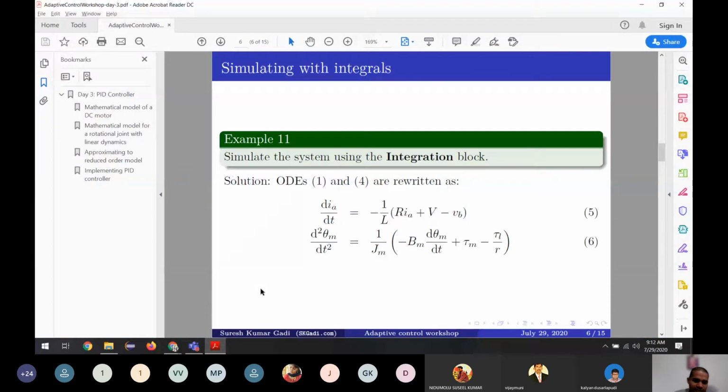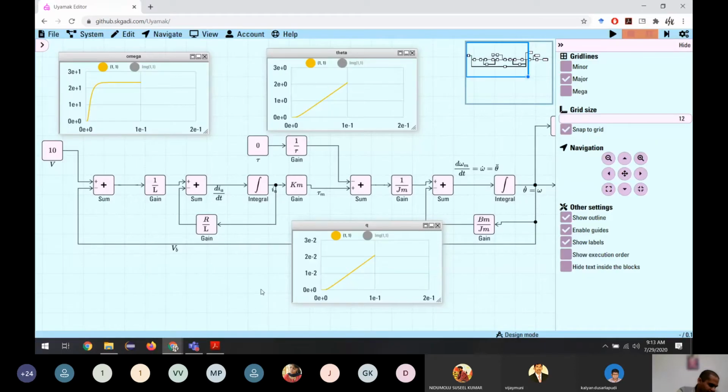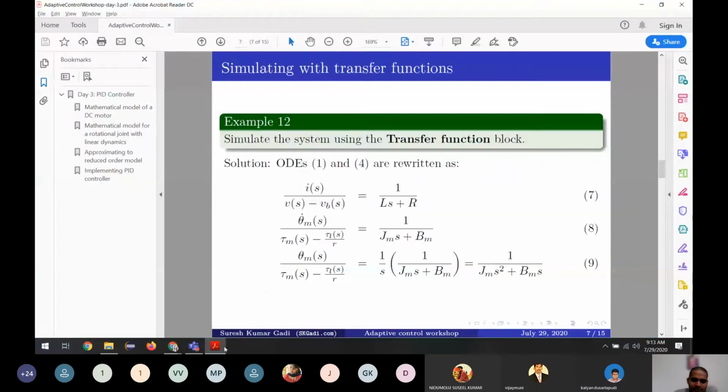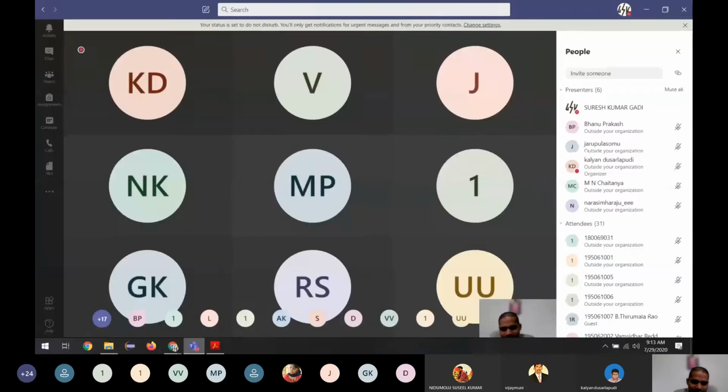Do you have any doubts in this example 11? If you don't have any doubts in example 11, let's go to the next example.